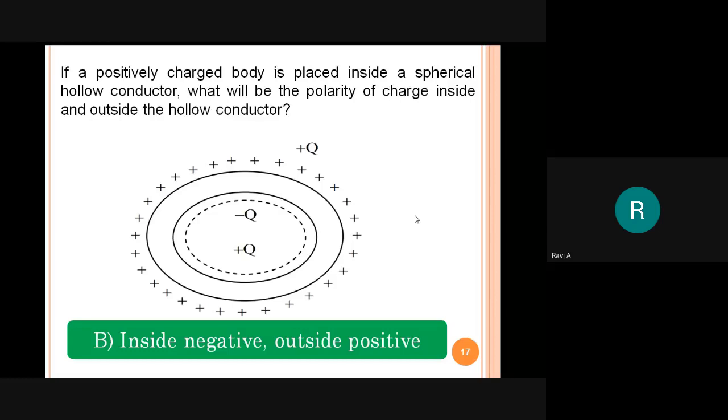Just write this question. If a positively charged body is placed inside the spherical conductor, what will be the polarity of the charge inside and outside the hollow sphere? So write the word that is called the electrostatic principle. Using electrostatic principle, that word you should write.